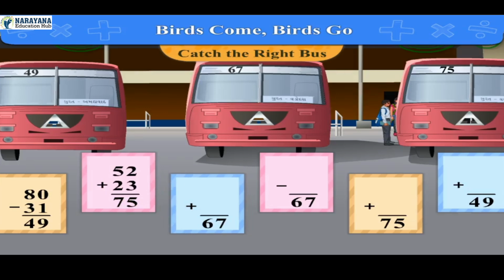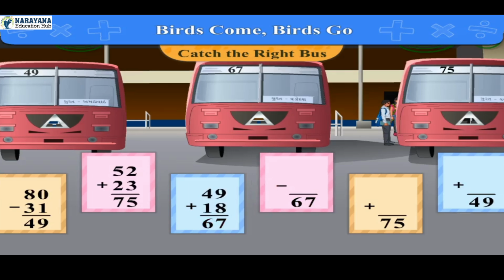On the third card, 67 is given. We will first take cards of 32 and 35, whose sum is 67, and another cards of 49 and 18, whose sum is 67.